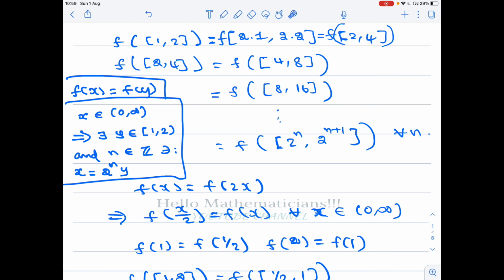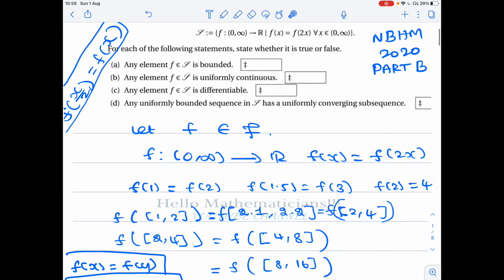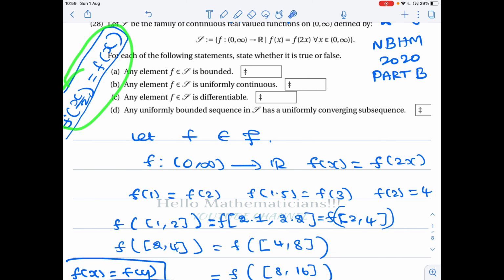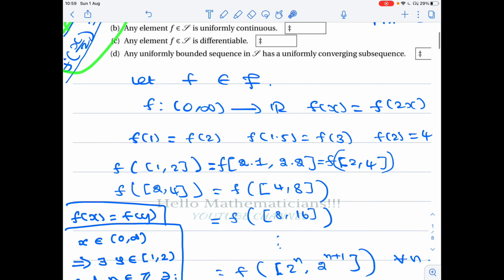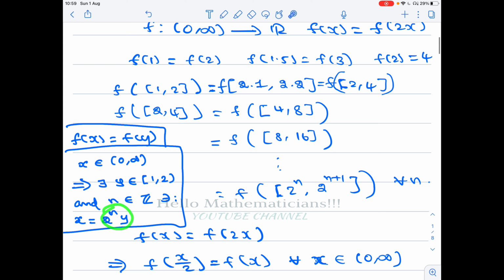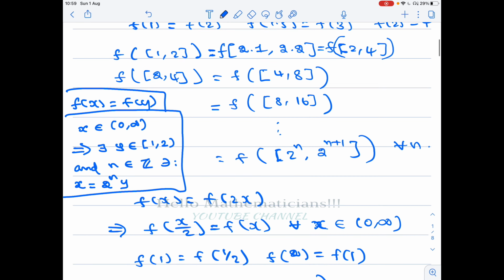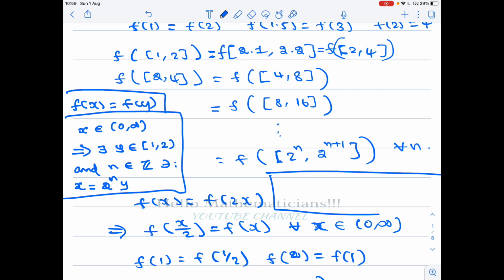Now suppose n is positive. Then from this condition, f of 2 to the power n times y is equal to f of 2 to the power n minus 1 times y, which is equal to f of 2 to the power n minus 2 times y, and so on. You get f of y.